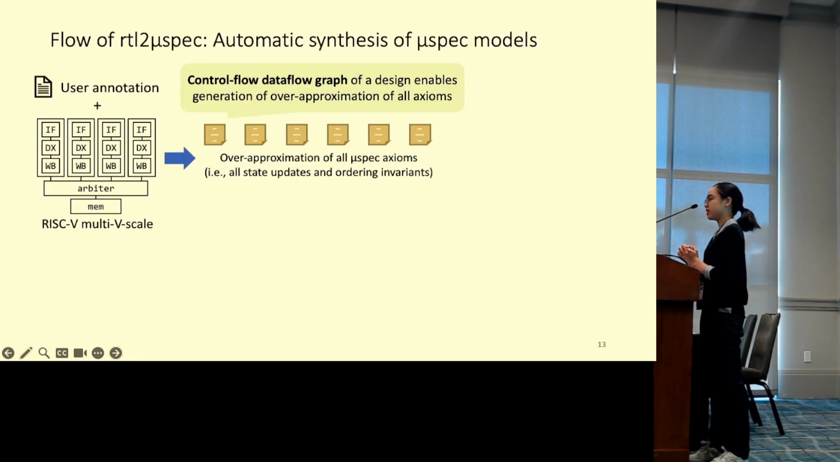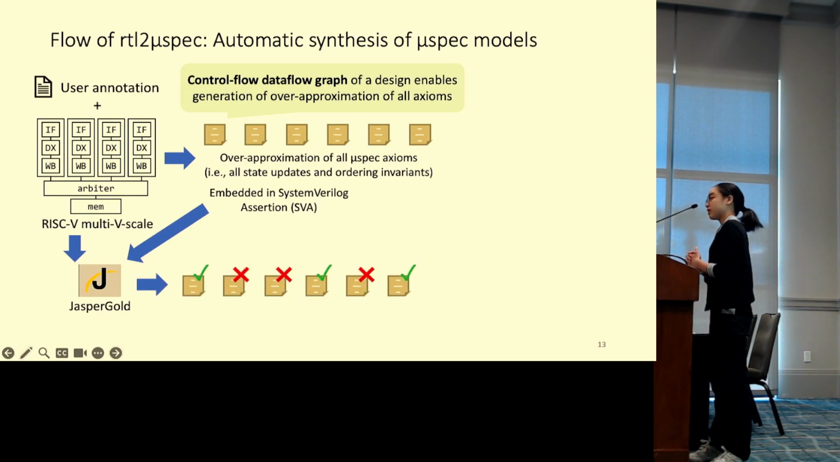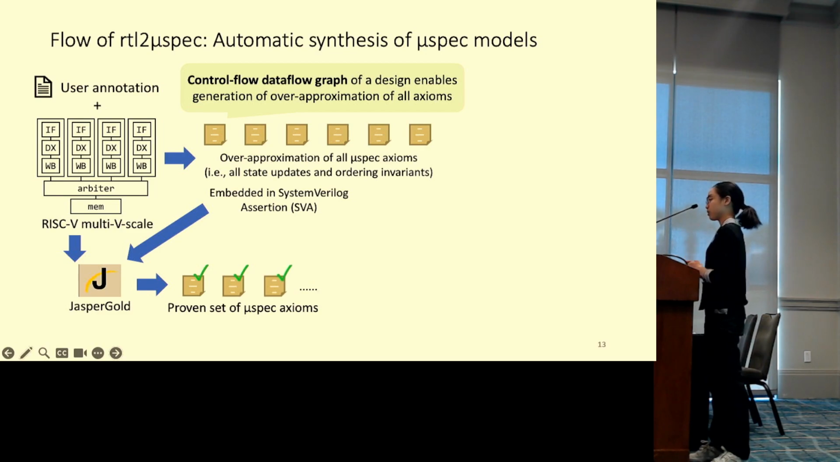So it leverages the insight that static analysis on the netlist of the control data flow graph of a design can produce an over-approximation of all possible Mixedback axioms to be included. The over-approximation is embedded in SystemVerilog assertions, or SVA, to be evaluated against the original design using JasperGold, a model checker. Based on the evaluation result, which proves or disproves the properties, RTL2Mixedback selects those proven ones to construct a correct-by-construction Mixedback model.